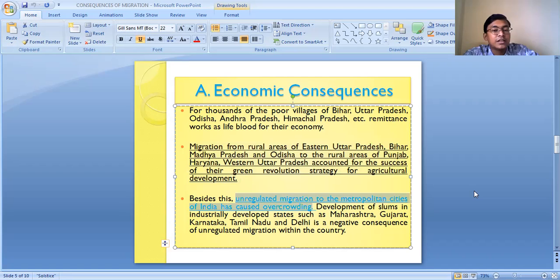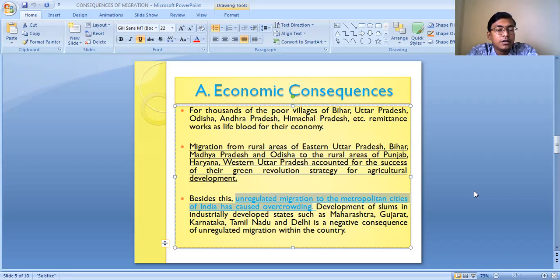Like in Maharashtra, Dharavi, which is one of Asia's largest slums. In Gujarat, Karnataka, Kerala, Delhi, and all. The major towns and cities of Maharashtra, Gujarat, Karnataka, Tamil Nadu, and Delhi have received a large number of migrants from different parts of the country, which has caused a severe impact on the economy.